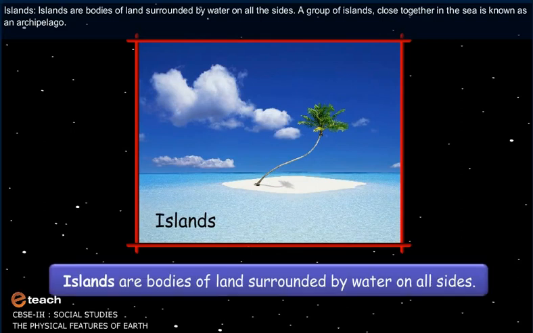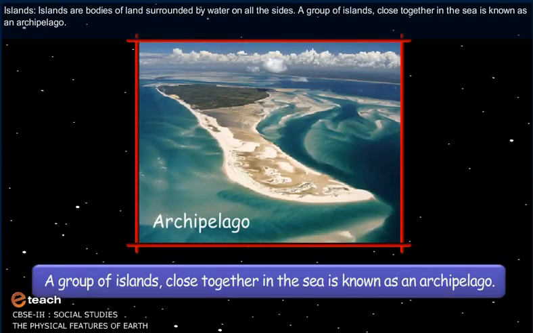Islands. Islands are bodies of land surrounded by water on all the sides. A group of islands close together in the sea is known as the archipelago.